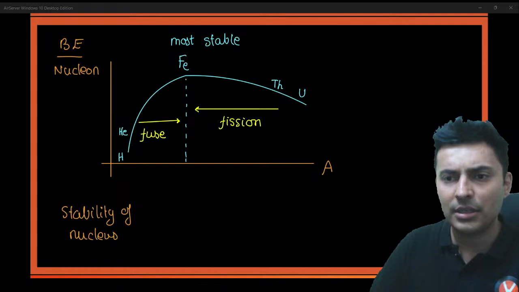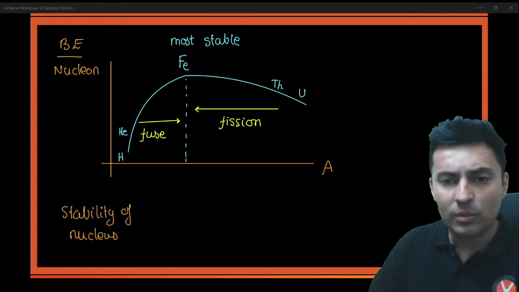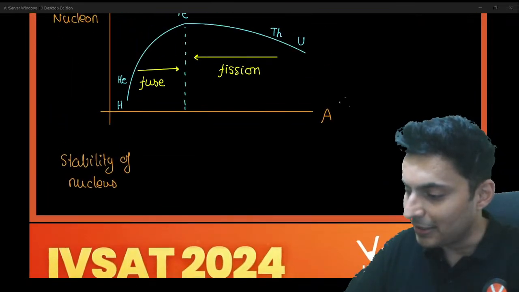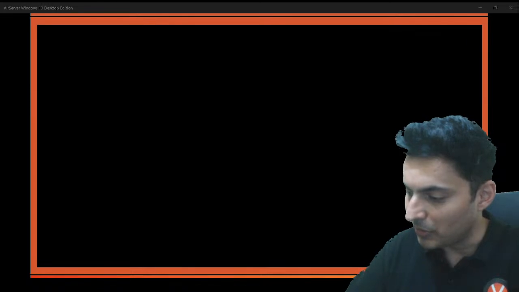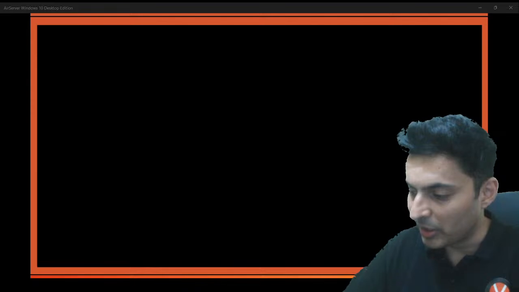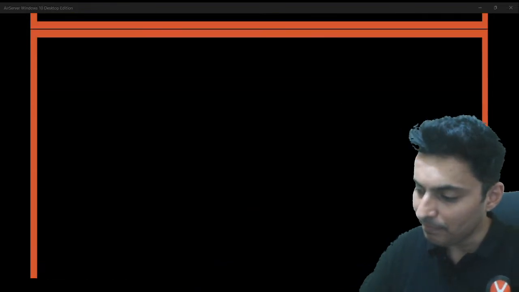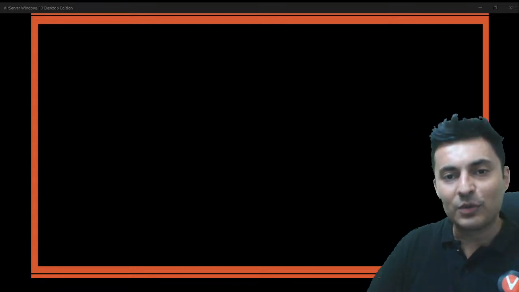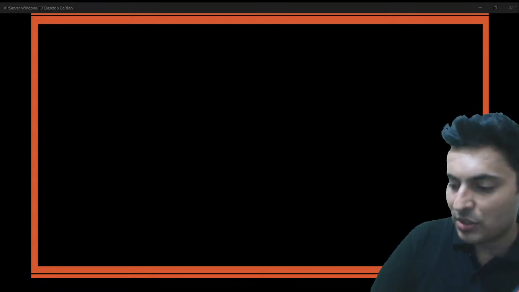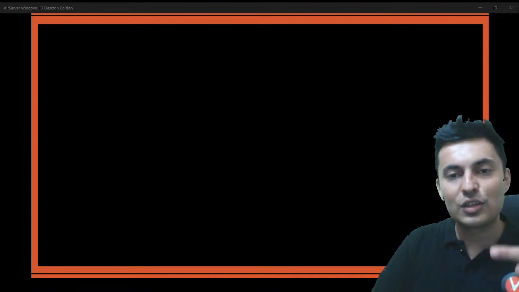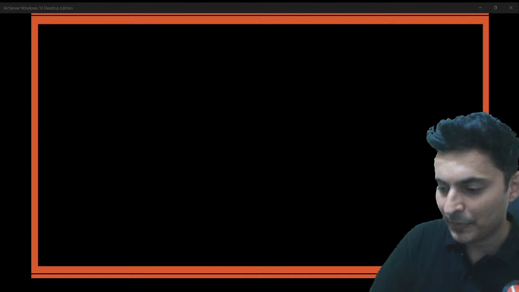Next important graph is now with regards to semiconductors. Let's go to semiconductors, all the important graphs. What are the different graphs in semiconductors? We are doing modern physics now. In semiconductors, one of the major important graphs that you must know is the energy levels, the energy gaps for semiconductors, insulators, and conductors.